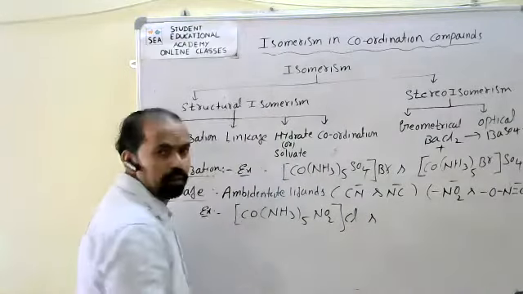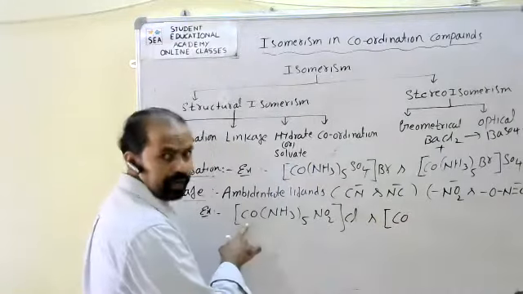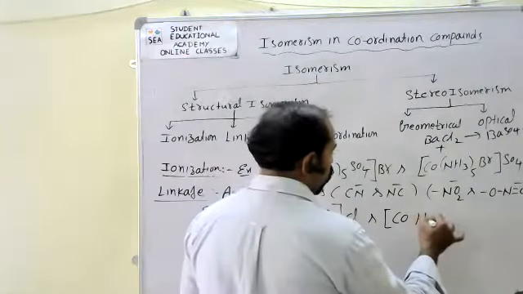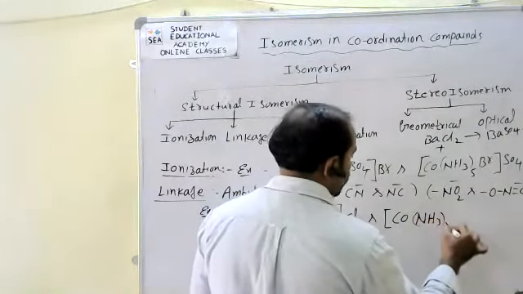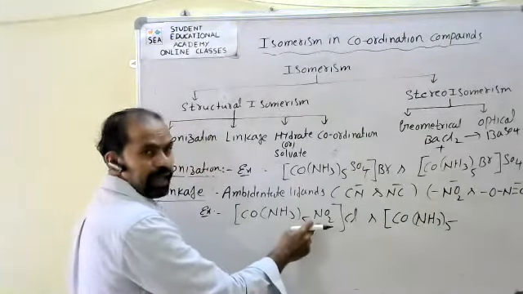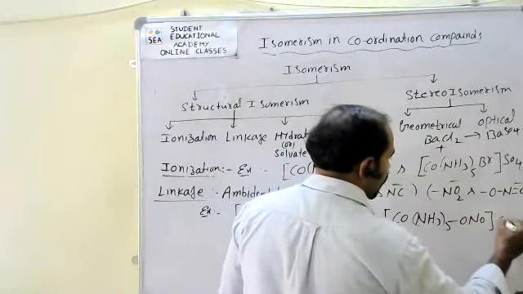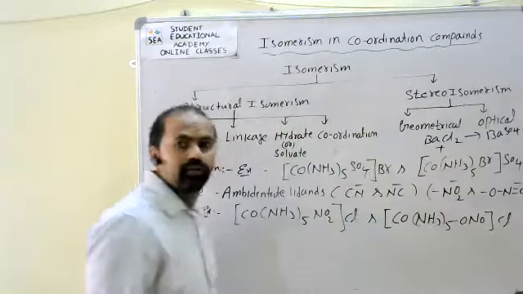And the same compound I will take, cobalt, no change in the central metal. Here the monodentate ligands are no change, five ammonias. Here, instead of NO2, I will take ONO and Cl. What is the meaning here?